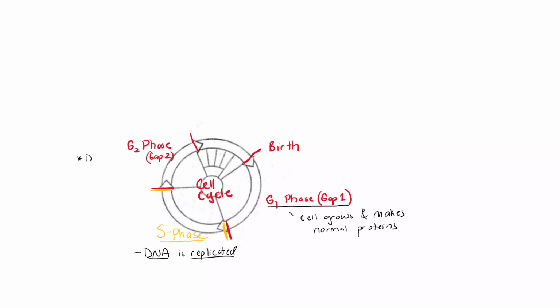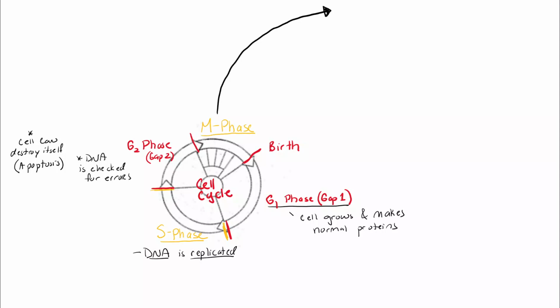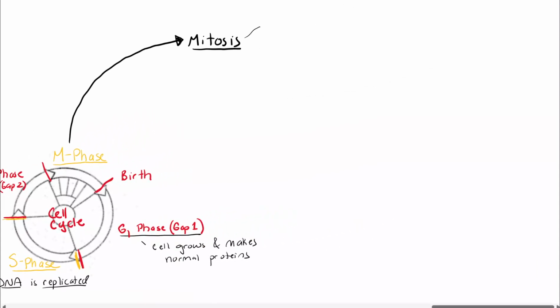The final stage is referred to as the gap 2 phase, the G2. This is where all 5 billion of those letters are checked for errors, and if there's too many errors, the cell will destroy itself, called apoptosis. Then the cell moves into this area of its life, the M phase. It could be one of two types of cell division, hence the letter M.